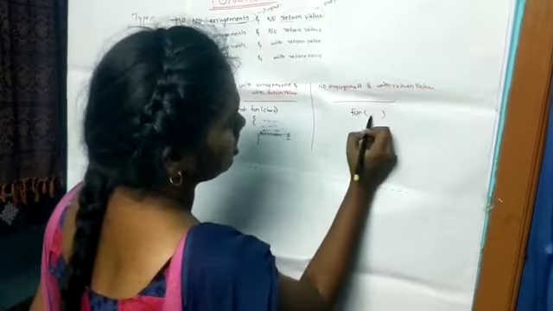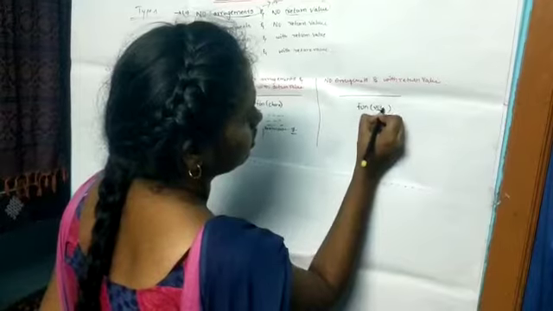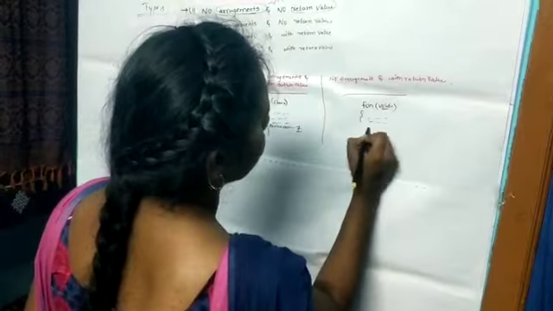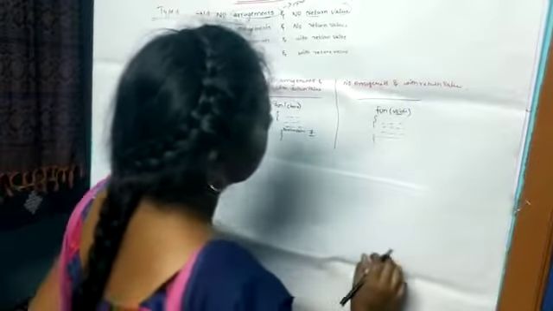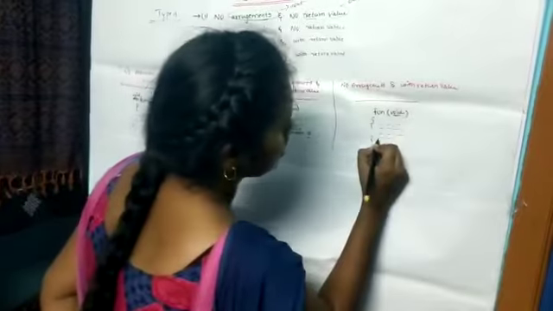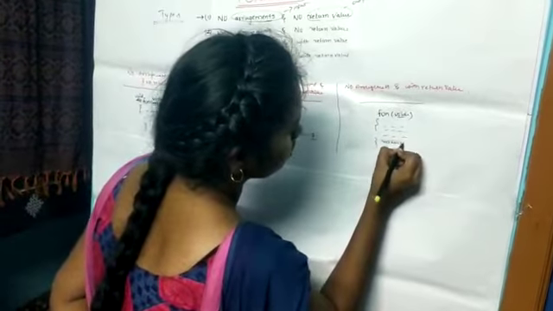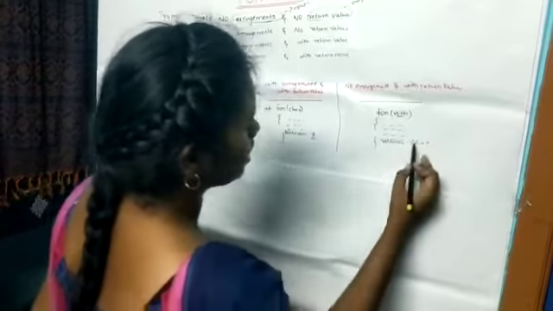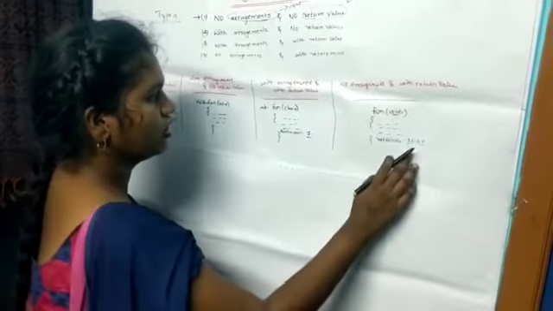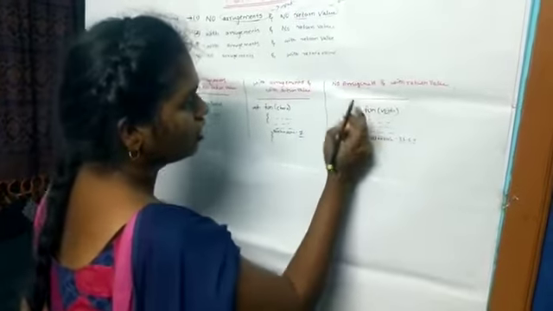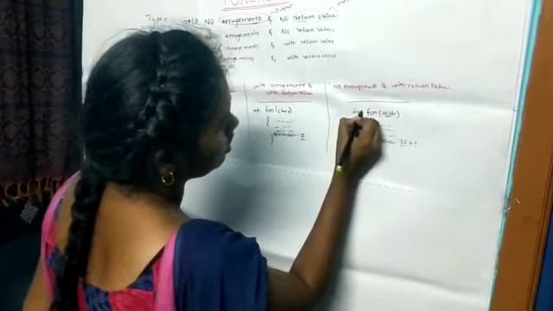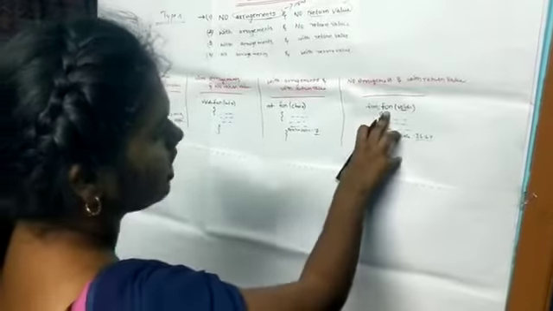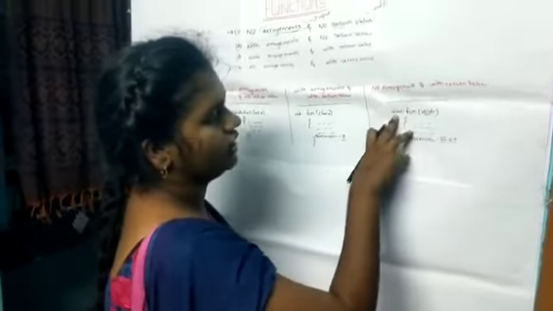No arguments means here what we do? Void. No means void. With return value, we have to write some logic here in this block. Then after, with return value means return value, we have to write 35.64. It is a decimal value. Decimal value means float value. So we have to write here float. So this is the function with no arguments and with return value.